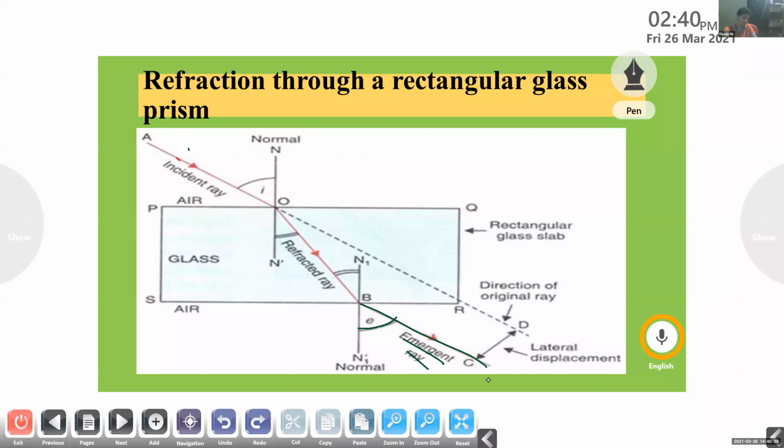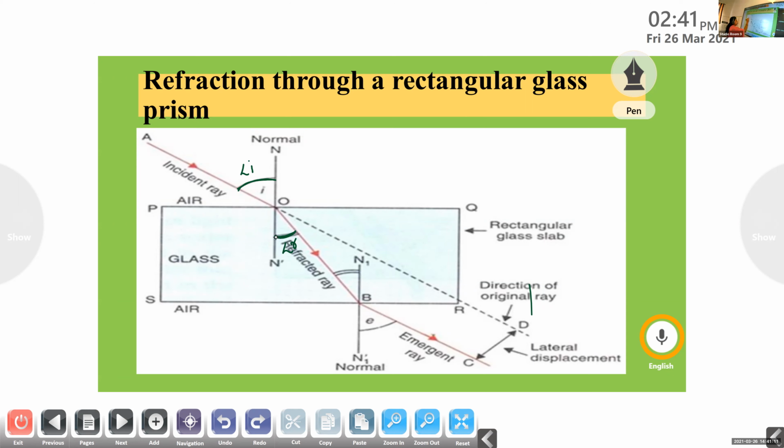Yes, ma'am. Okay. Now, students, you may listen here. This is the angle of incidence, that is the angle made by the incident ray and the normal. And this is the angle of refraction, that is the angle made by the refracted ray and the normal. So from this diagram, can you say which angle is greater? Angle of incidence or angle of refraction?